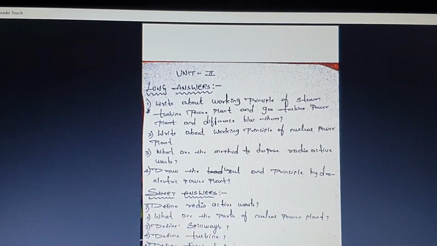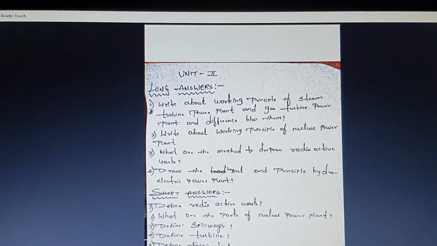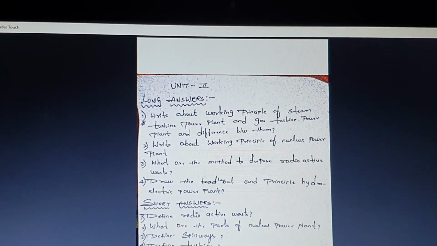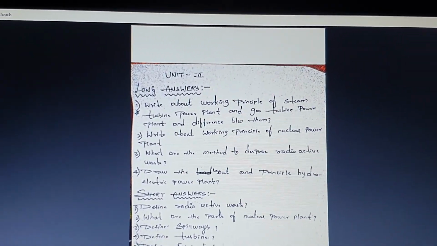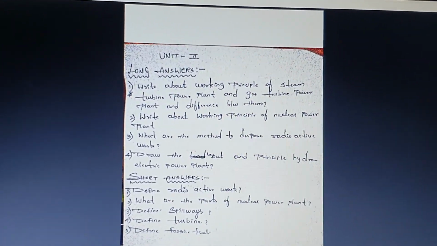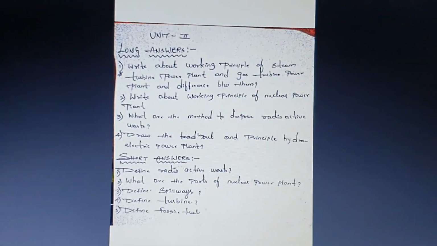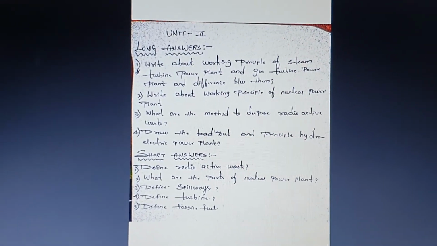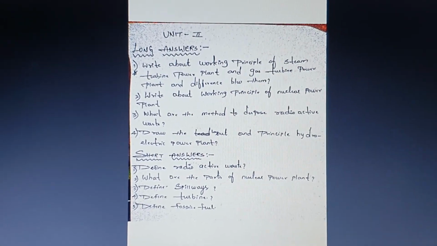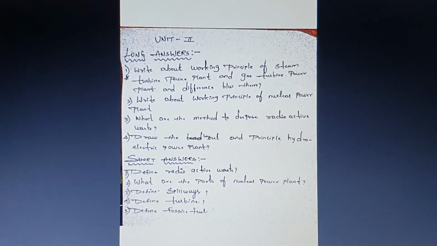In the case of the steam turbine power plant, the steam will be allowed to pass through the turbine, and that turbine will convert that steam energy into mechanical energy, and as usual you will have a generator which will convert the mechanical energy into electrical energy. So this is the working principle, but you need to explain this with the help of a drawing or a flow chart.